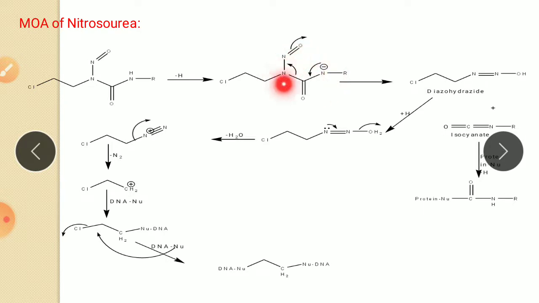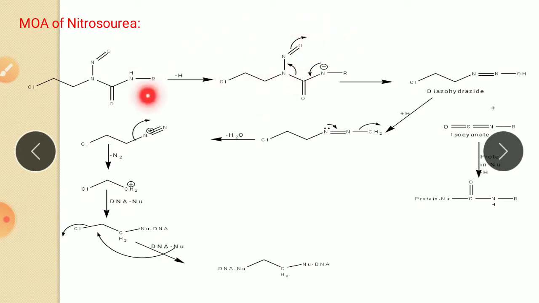This bond is broken, and this bond shifts here. It becomes N=N, then O minus. So there is a formation of two products. The first product is the diazohydroxide. So here R, then N=C=O means it is an isocyanate, and the remaining part is the diazohydroxide.